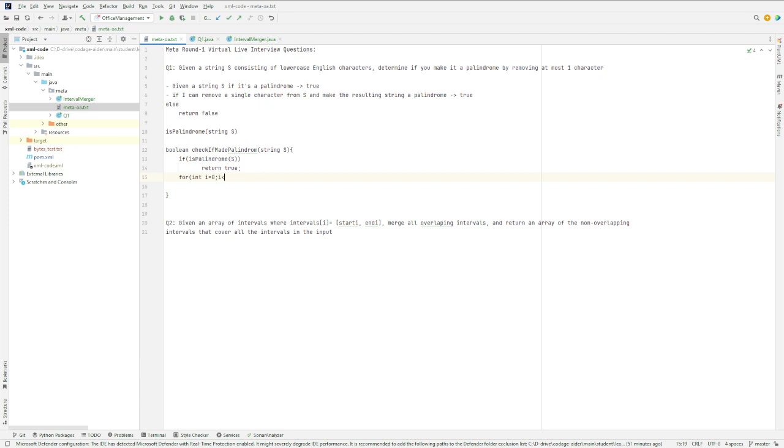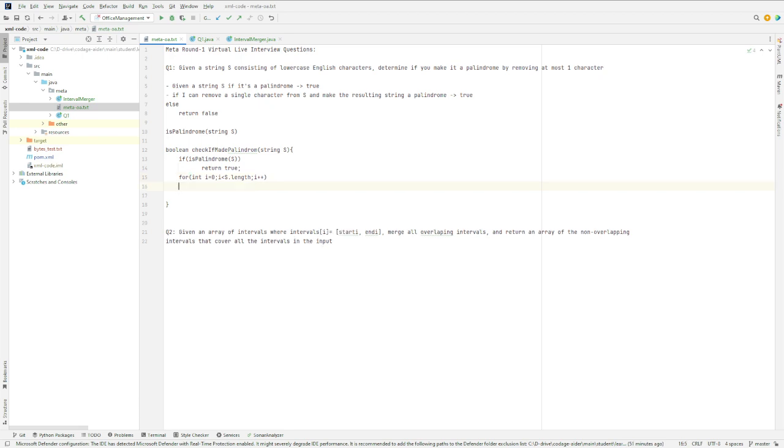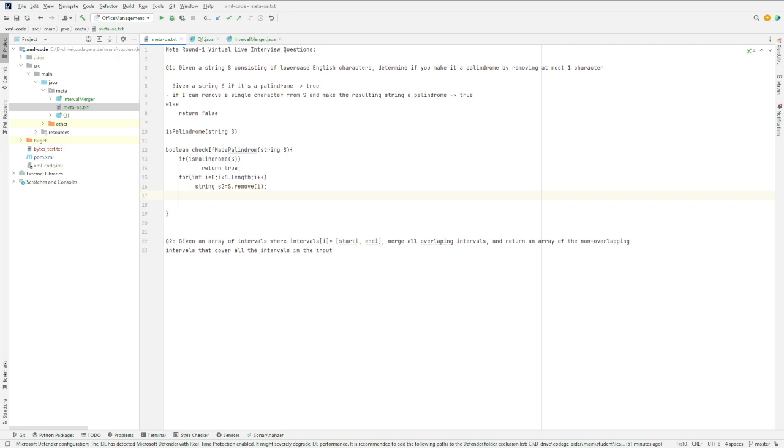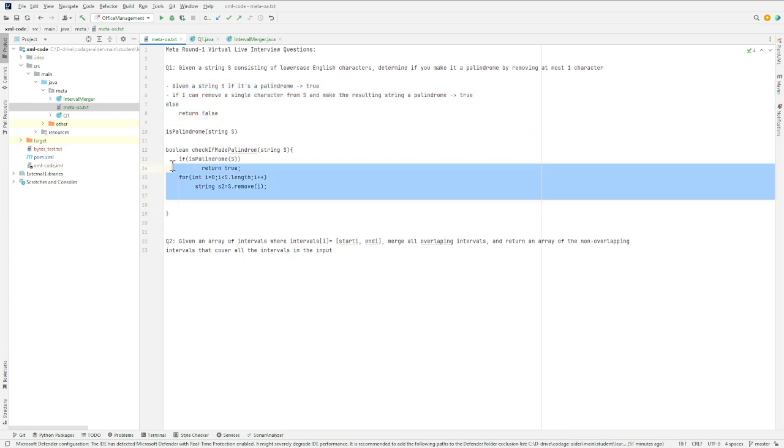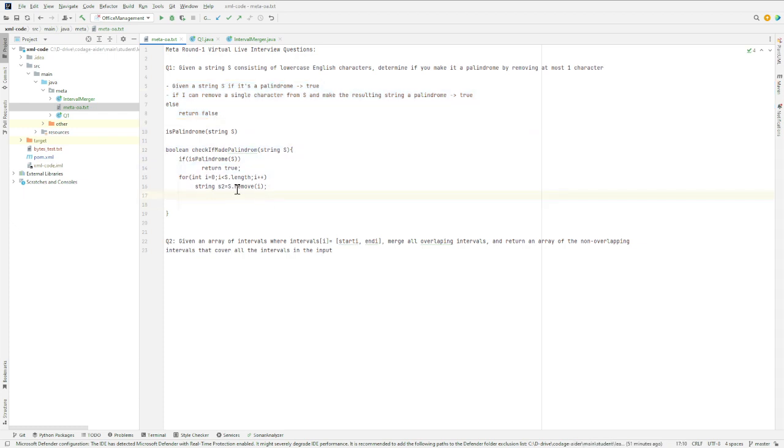So what we can do is, in general, if we follow what I have written above, suppose there are n characters, and what I can do is fetch a string. This is just I'm writing in a pseudocode style. This is not Java functions, but just to explain how this approach will look like. I won't be coding this approach because this is not an efficient approach. I will be telling you a more efficient approach, and then we check.